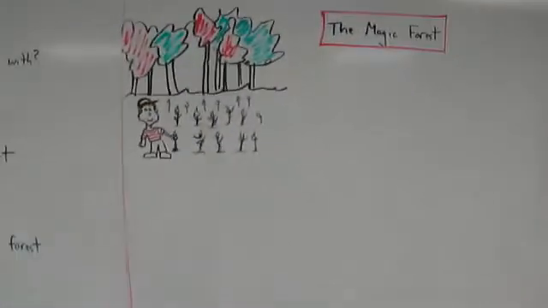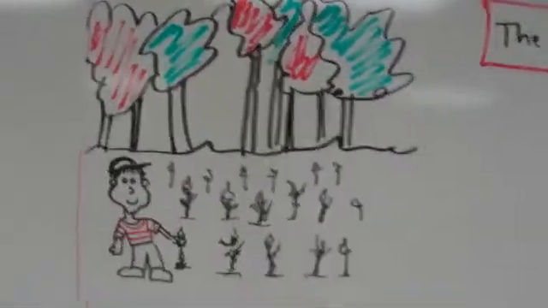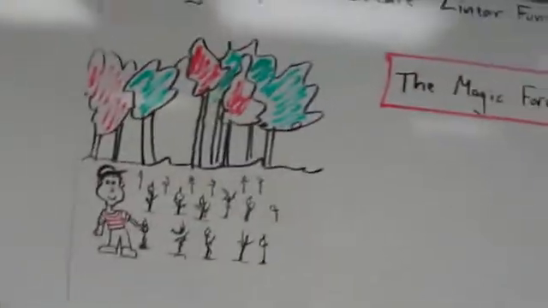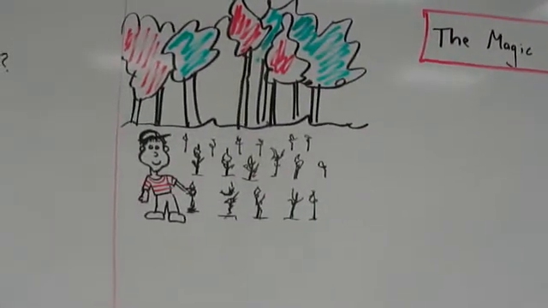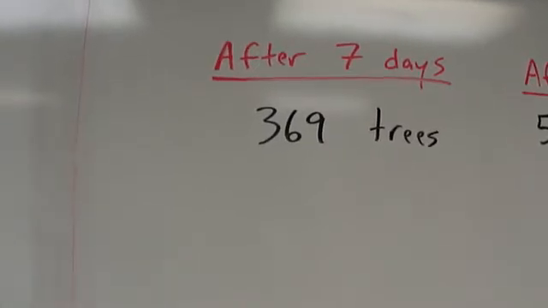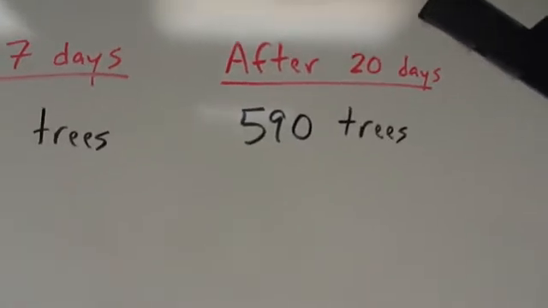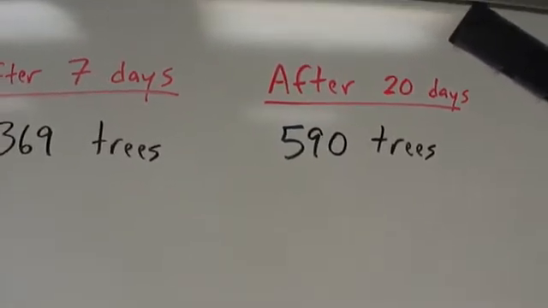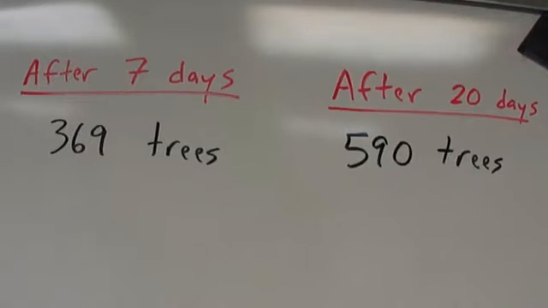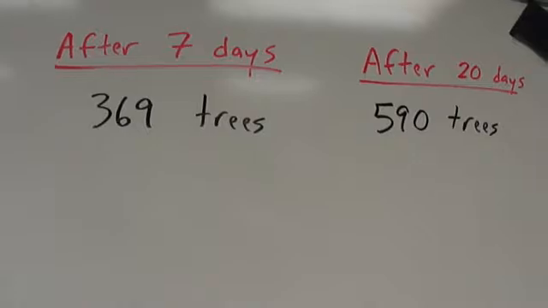Okay, so let's go back to the picture here. Here's Rupert. He's planting his trees. That's part of the forest. And he called it the magic forest, as we said. Here are the clues first. After 7 days, Rupert has 369 trees. And after 20 days, Rupert has 590 trees. So that's the only clues we're given here. We know that it's a steady rate, and we know that after 7 days, 369, after 20 days, 590.